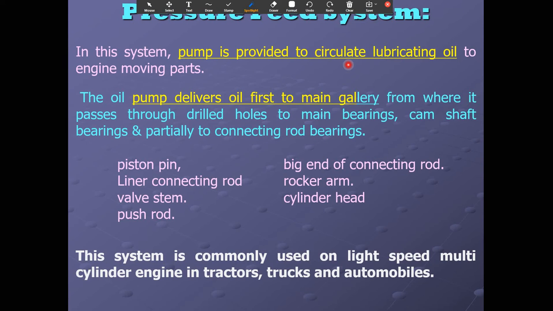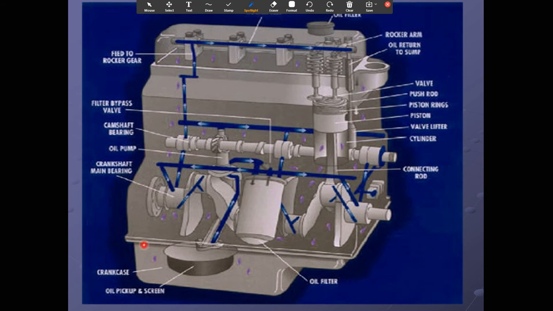The oil pump delivers the oil first to the main gallery, from where it passes through the drill holes to the main bearings, camshaft bearings, and partially to connecting rod bearings. It also reaches the piston pin, big end of the connecting rod, liner, rocker arm, valve stem, cylinder head, and push rod. This system is commonly used in high speed multi-cylinder engines in tractors, trucks, and automobiles. Now you can see this is the pressure lubrication system.